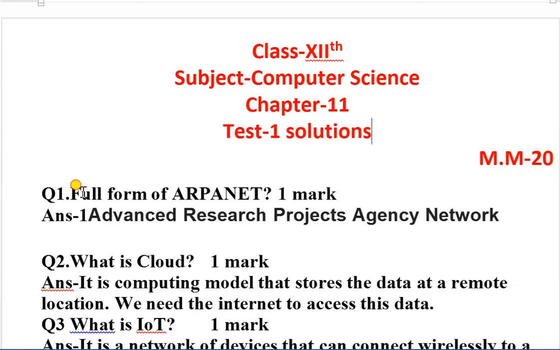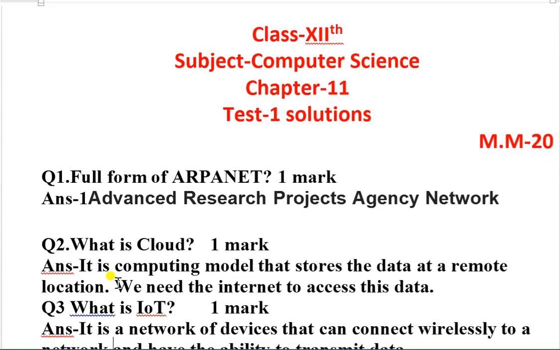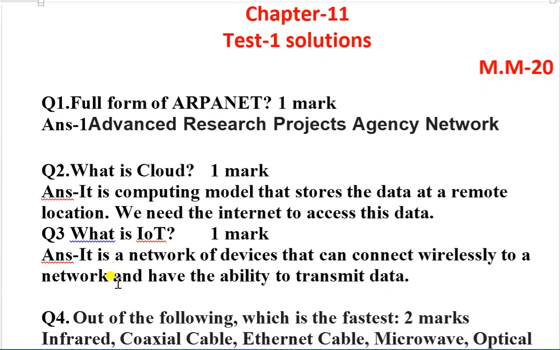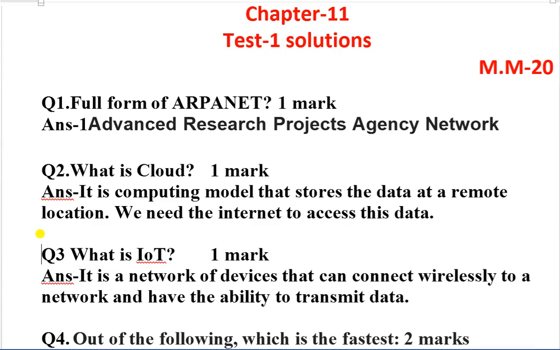Now the question number 1 is full form of ARPANET. So the answer is Advanced Research Projects Agency Network. Now question number 2, what is cloud? So it is a computing model that stores the data at a remote location and we need the internet to access this data. It is of only 1 mark, so you have to write accordingly.